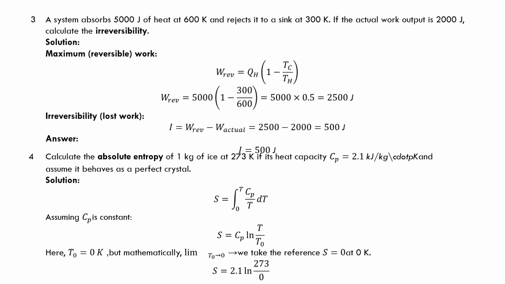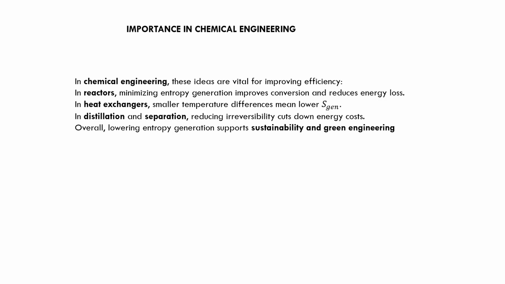Importance in chemical engineering. In chemical engineering, these ideas are vital for improving efficiency. First, in reactors, minimizing entropy generation improves conversion and reduces energy loss. In heat exchangers, smaller temperature differences mean lower Sgen. In distillation and separation, reducing irreversibility cuts down energy cost. Overall, lowering entropy generation supports sustainability and green engineering.